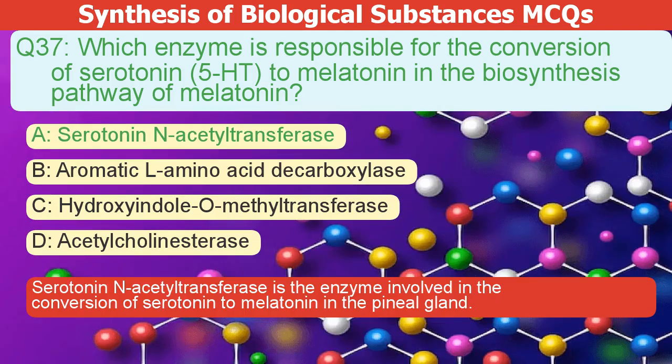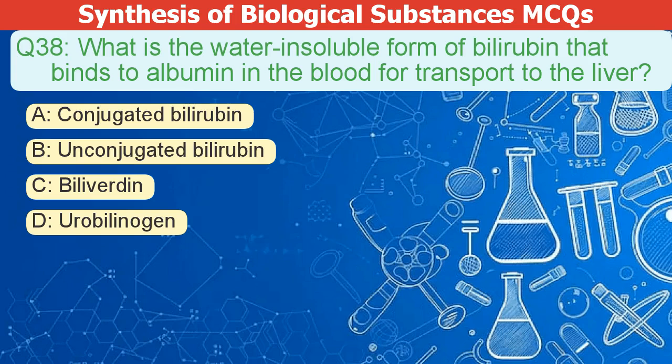Serotonin N-acetyltransferase is the enzyme involved in converting serotonin to melatonin in the pineal gland. What is the water-insoluble form of bilirubin that binds to albumin in the blood for transport to the liver? A. Conjugated bilirubin. B. Unconjugated bilirubin. C. Biliverdin. D. Urobilinogen.